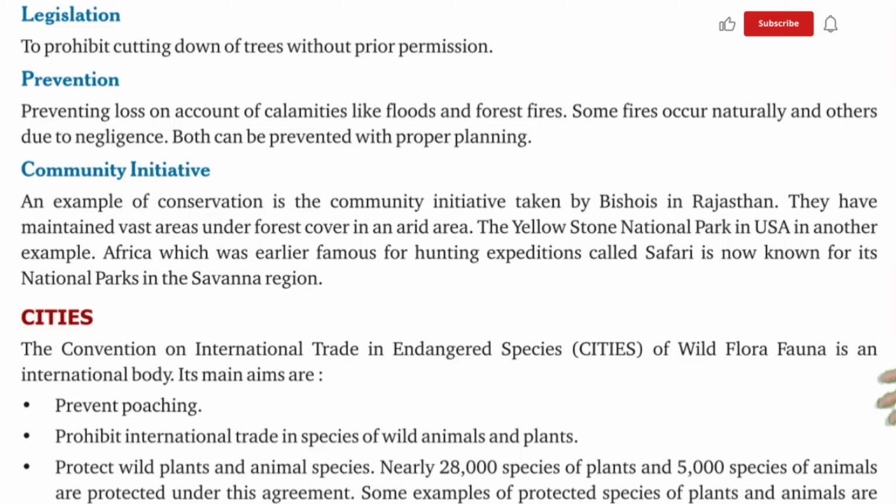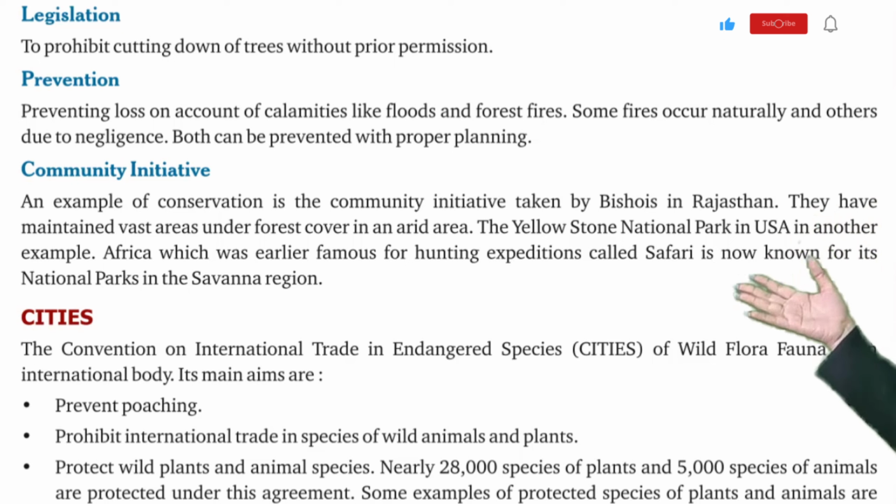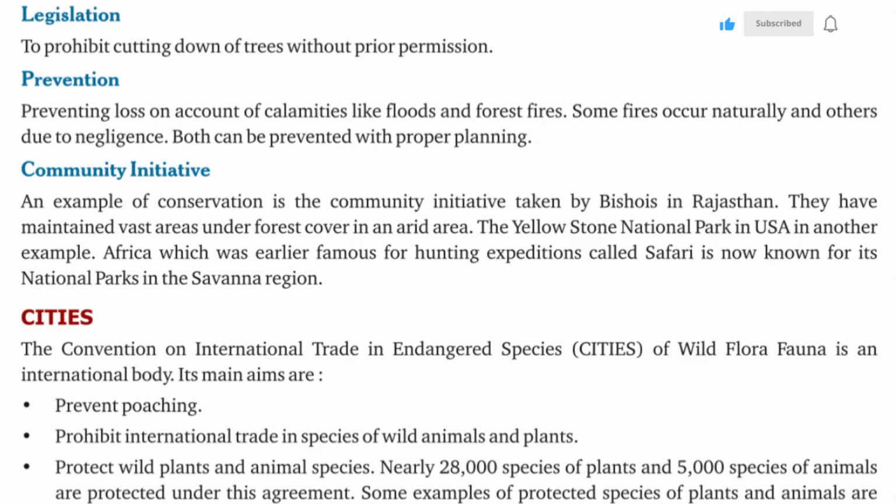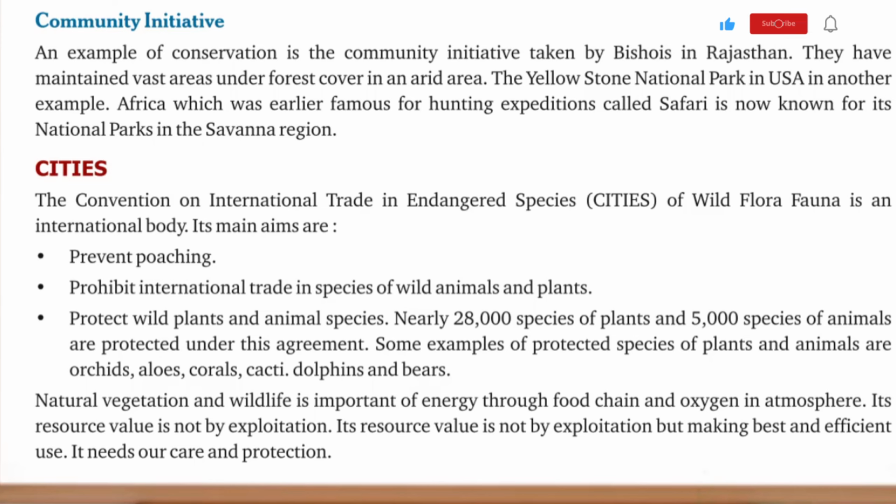CITES. The Convention on International Trade in Endangered Species of Wild Flora and Fauna is an international body. Its main aims are: prevent poaching, prohibit international trade in species of wild animals and plants, protect wild plant and animal species. Nearly 28,000 species of plants and 5,000 species of animals are protected under this agreement. Some examples of protected species are orchids, aloes, corals, cacti, dolphins, and bears.